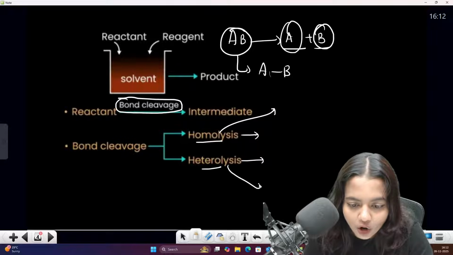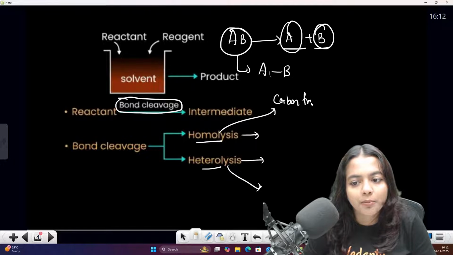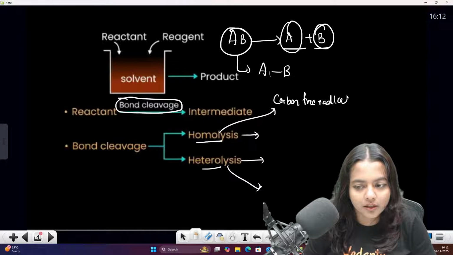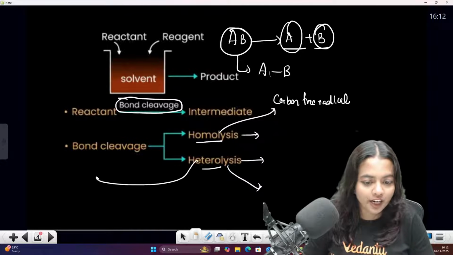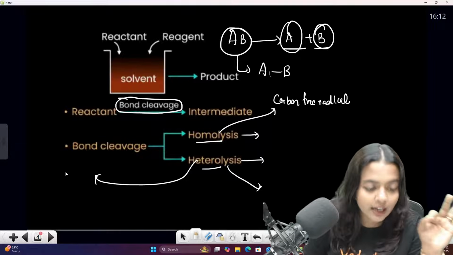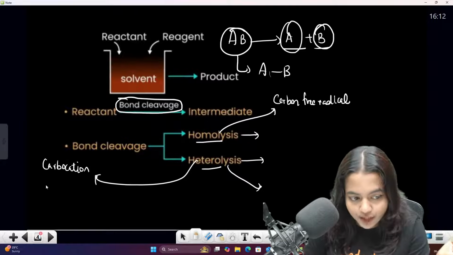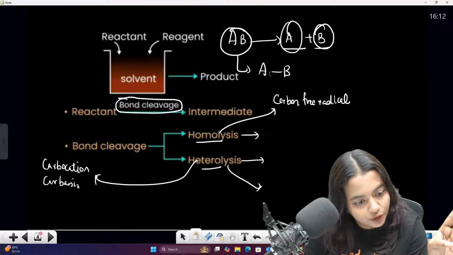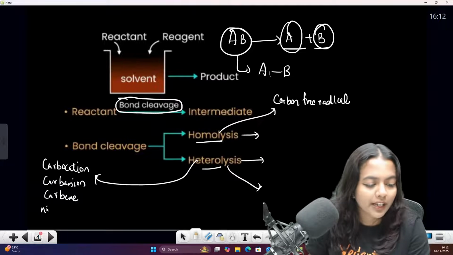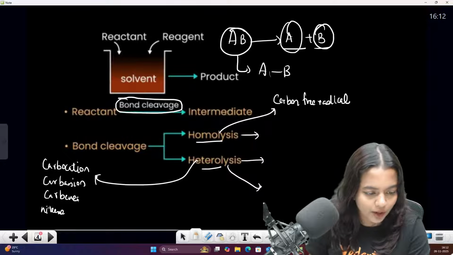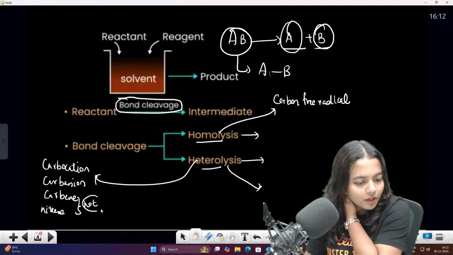Before that, always remember, homolysis இருந்தா they will be forming carbon free radical. ஹெட்ரோலைசஸாக இருந்தா they can form carbocation, carbanion ஃபார்ம் பண்ண முடியும். They can even form carbene and they can also form the nitrene. Nitrene and this carbene and all is not required, children. That is not in the NCERT. For the NEET it is not required. Carbene not required. Okay, I'm just telling you.